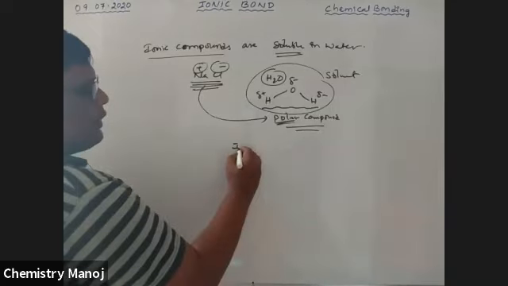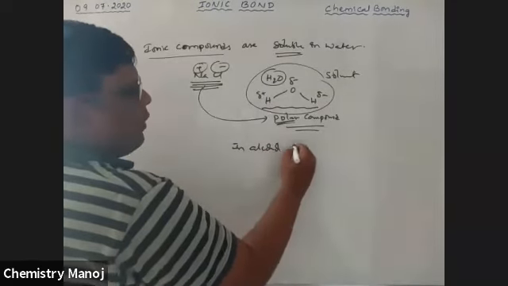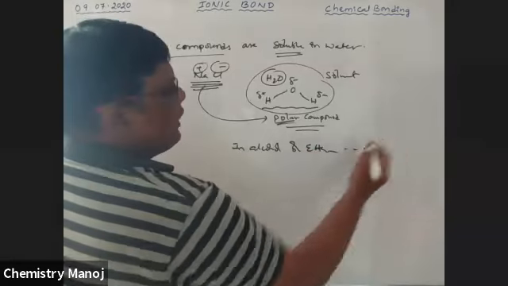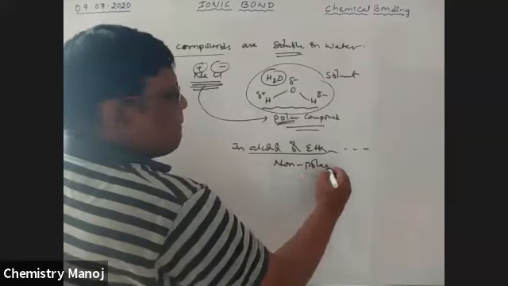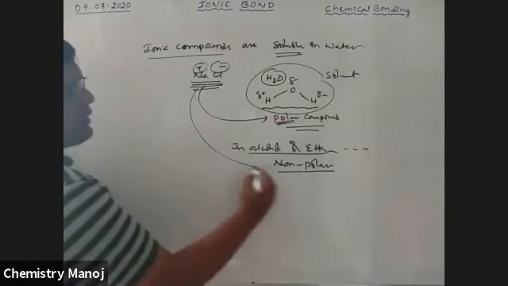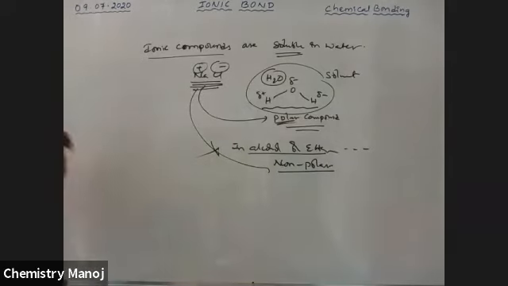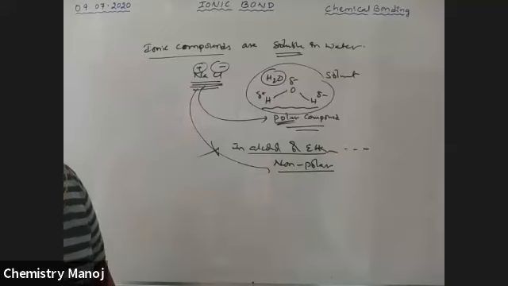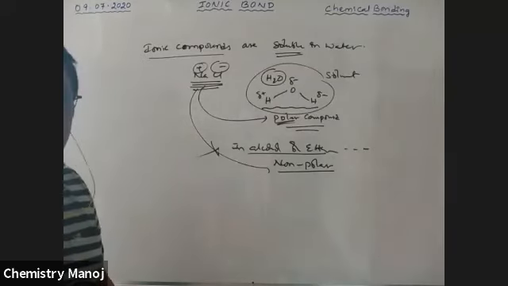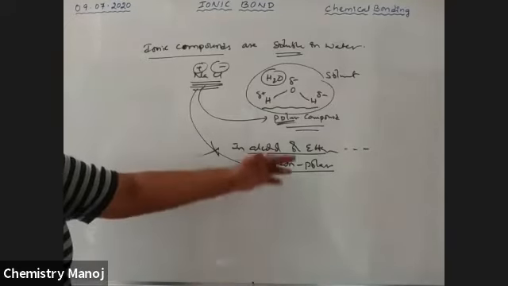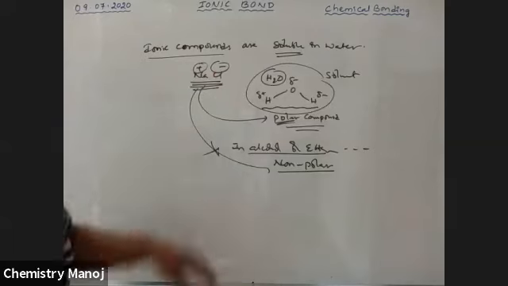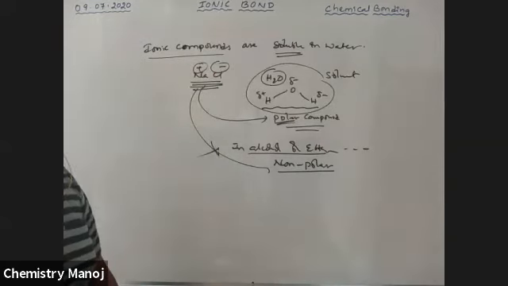But in alcohol, ether, or some organic solvents, these are non-polar solvents. In these, ionic compounds are not soluble. Ionic compounds are soluble in polar solvents and not soluble in non-polar solvents like alcohol, ether, benzene. Water is a polar compound, so it is soluble. Okay, thank you, Aditya.